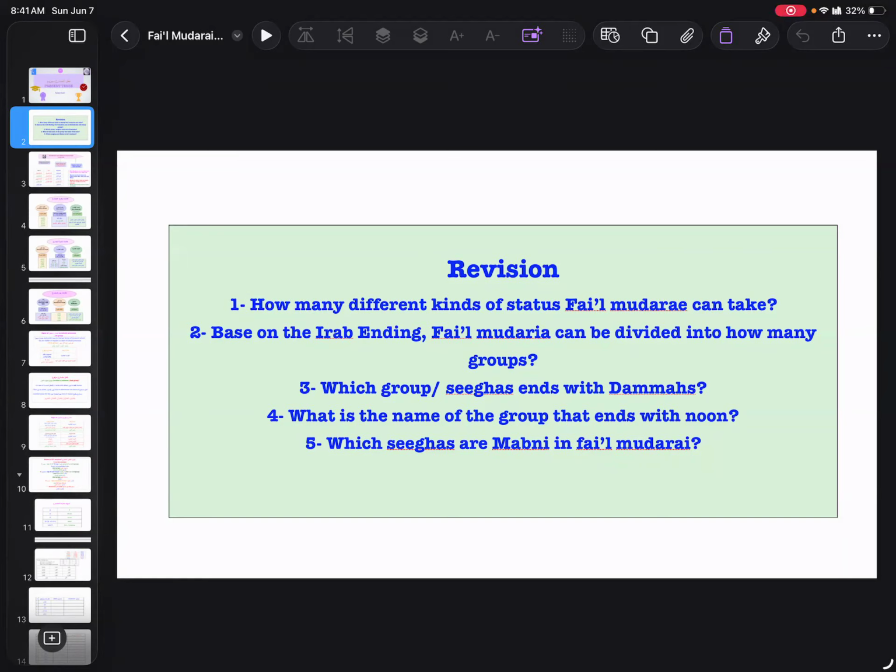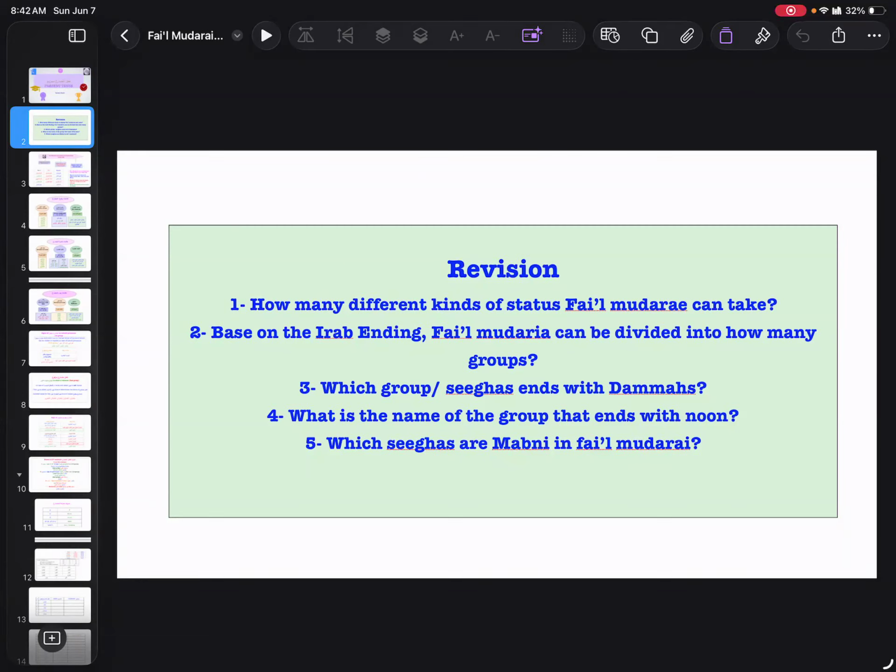But the rest of, after our first group, the rest of them except Hunna and Antunna, all ending on noon, right? So, and this noon has a name, Noonul Irab. Why we are calling them Noonul Irab? Because the presence of noon gonna tell us that this is marfu, or absence gonna tell us that it is mansub or majzoom. So this is very important to remember.